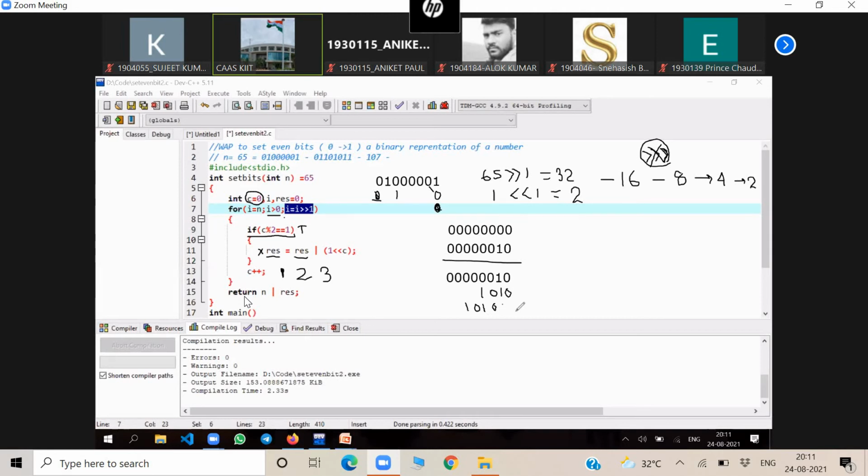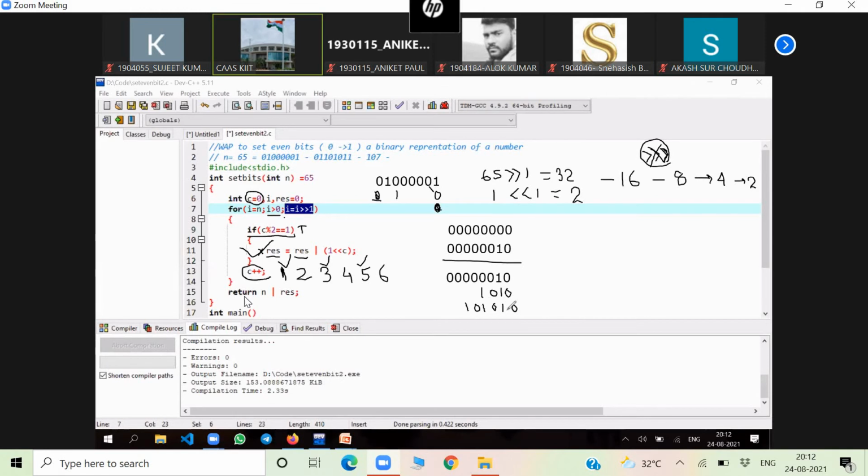Finally, it will continue 3 times, for C value 1, 3 and 5; this part will be executed. And the result, after this, we'll find 1 0 1 0 1 0.